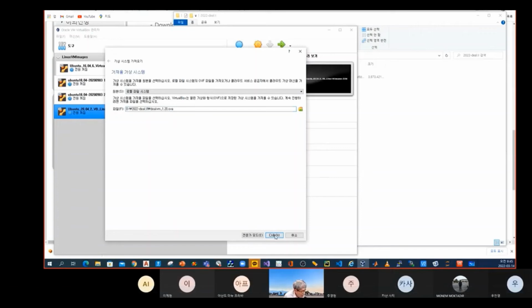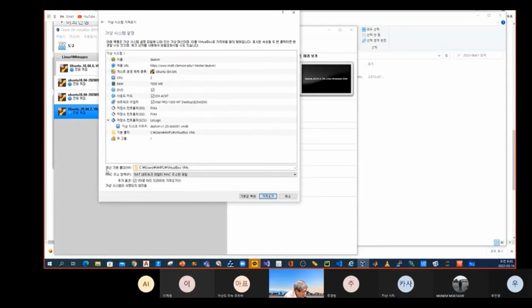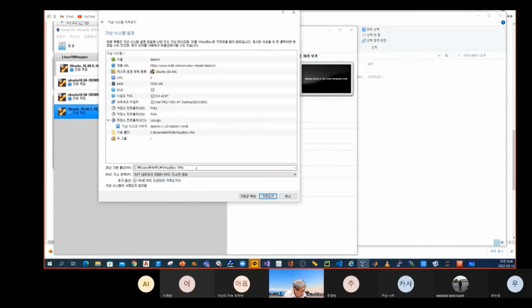Click next here, and then I want to change my machine default folder. Not here, this is under C users. I want to change this default folder. How can I do that? The same way: Control C, copy this directory, and then Control V. It automatically changes. The default folder is changed, and then here, Import.